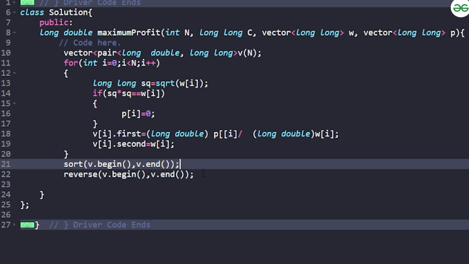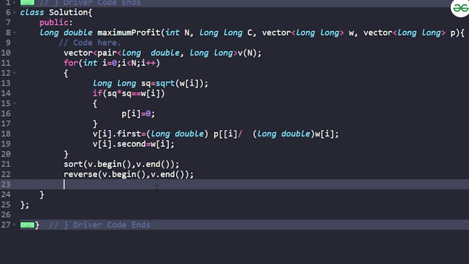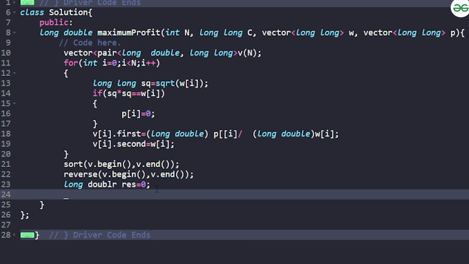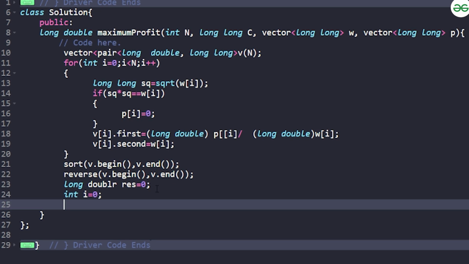After this part is done, you will be iterating. So you will say long double result is equal to 0. You'll mark your result as 0, and then you will start iterating. Let's say you have an i initialized to 0, and you will be iterating while i is lesser than n, and the capacity c that you have should be greater than 0, right? Only then you will be iterating.